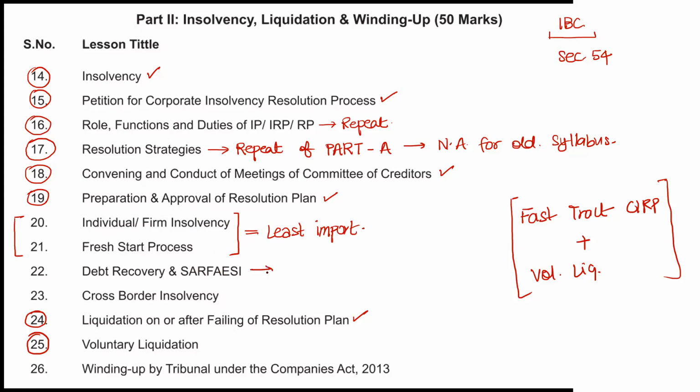Apart from IBC, SARFAESI is another very, very important chapter. This is one of the most important chapters. Once SARFAESI is done, then we can pick up the winding up chapter and the cross border insolvency. So this way we'll be through. So let's get started with the fast track CIRP.